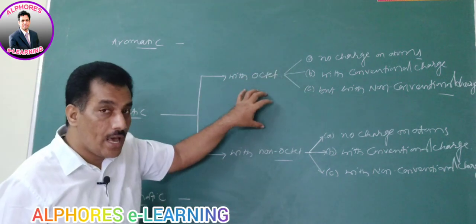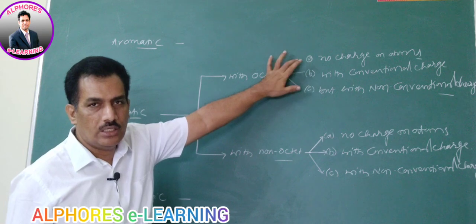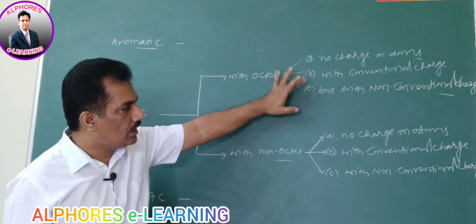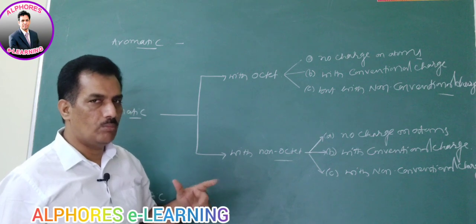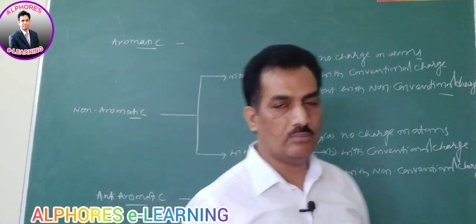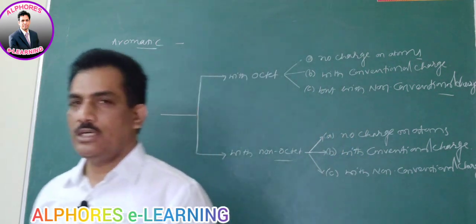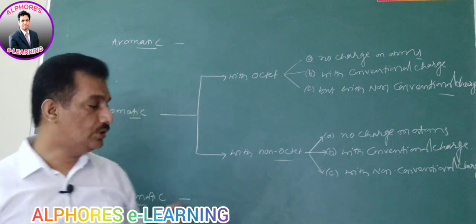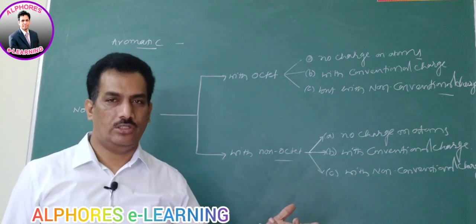It is in non-aromatic, just observe, in non-aromatic highest stable. Thereafter this one, thereafter this one, like this. And among non-aromatic compounds, the highest stability is observed with octet structure around the atoms and without charge. And the least stability is observed in non-aromatic compounds without octet and with non-conventional charges.